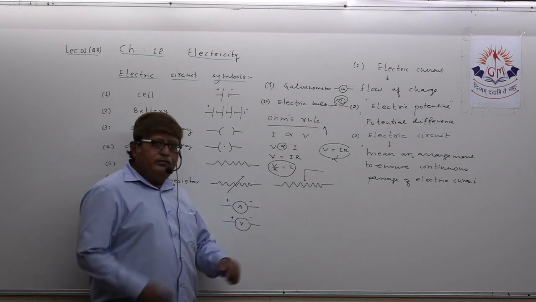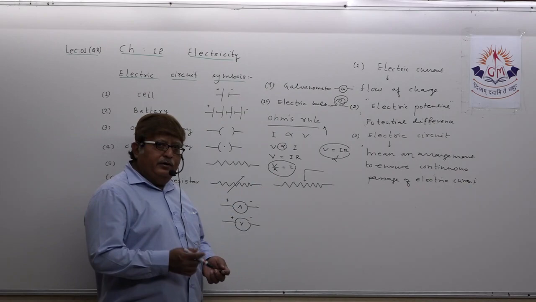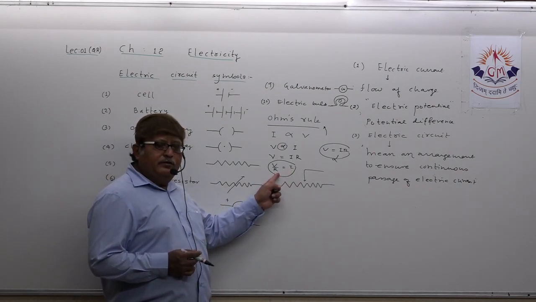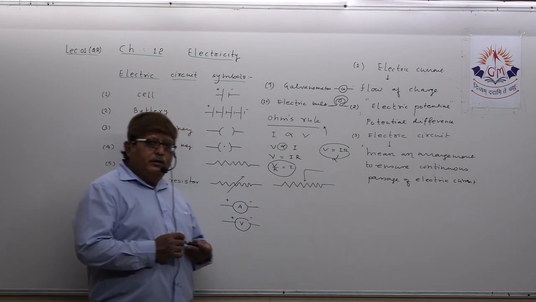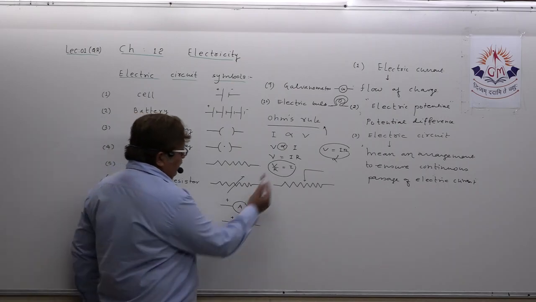If resistance is doubled, then obviously electric current is halved, because electric current and resistance are in inverse proportion, that you can catch from here.